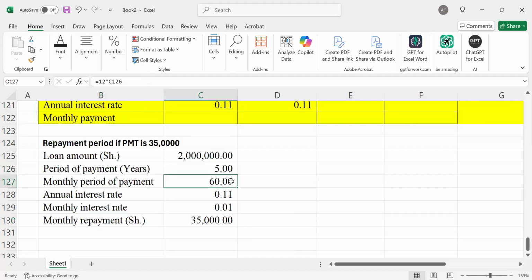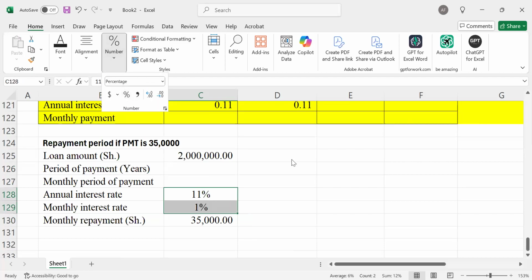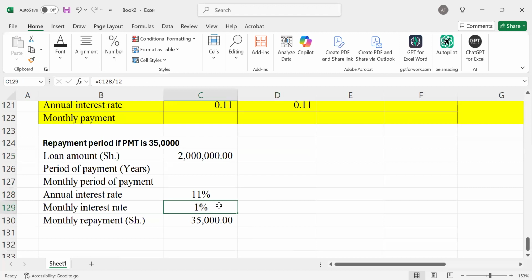The payment period now we don't have, but the rates are not changing. The rates are just the same. So how will we go about this?